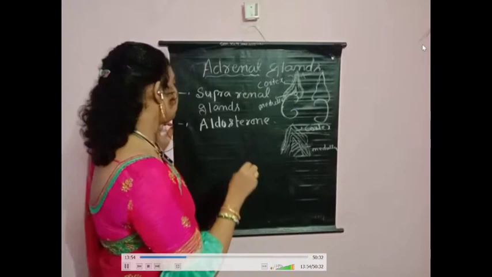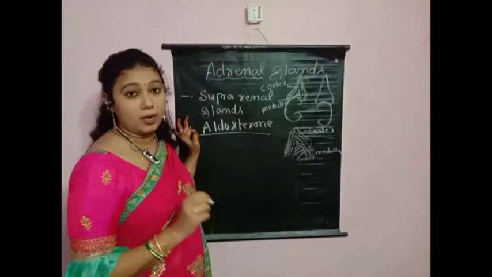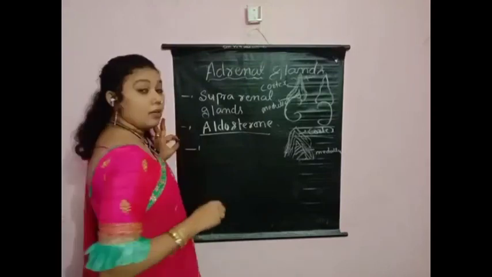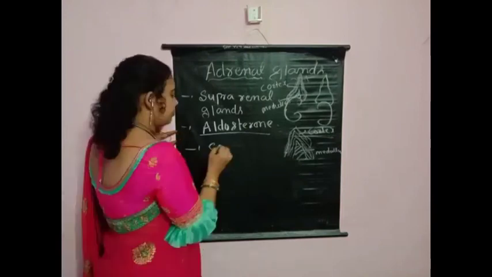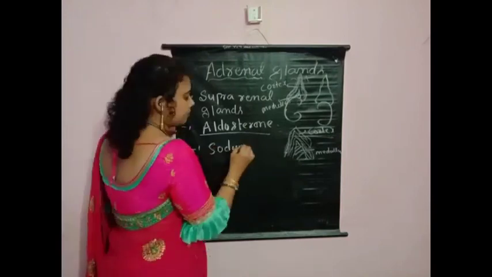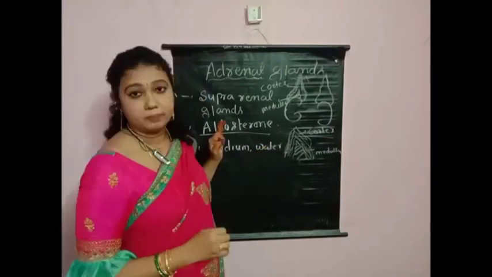Just now I discussed this. The first layer, the outer layer, secretes which hormone, children? Aldosterone. What is the function of aldosterone in our body, children? First, it is helpful for reabsorption of sodium and water from the renal tubule.